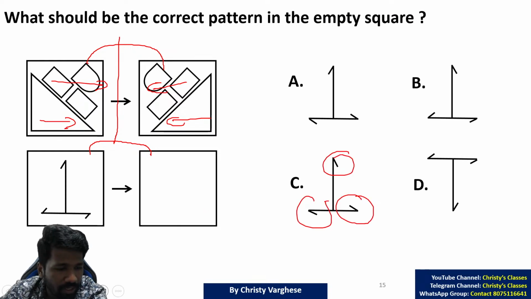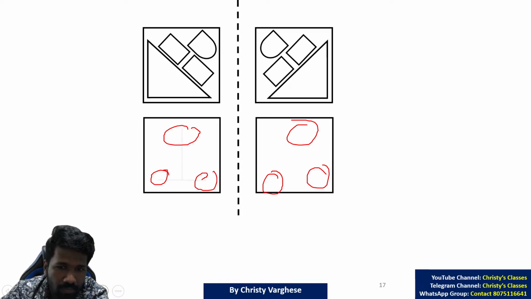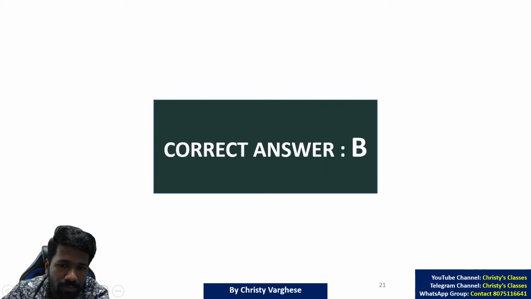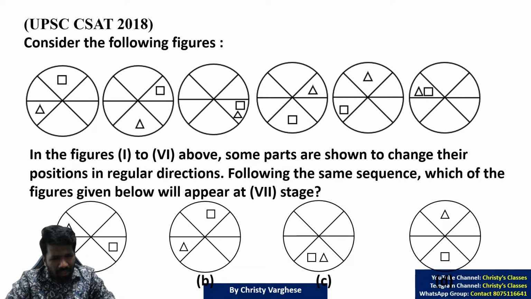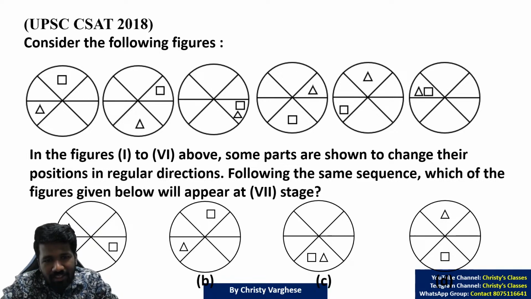Hope all of you understood it. So that is a pattern question. Now we will see more pattern questions asked in UPSC also. Look at this question, 2018. In the last 3-4 years they haven't asked a direct question from patterns, but this is a chapter where you can score easily if a question comes. Twists and turns are very less. If you use the proper procedure and use the options well, this chapter is super easy to solve.